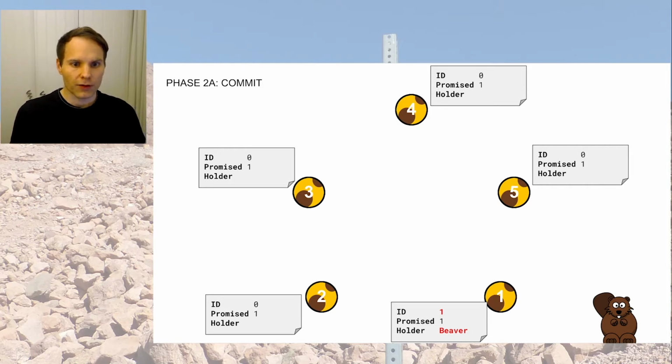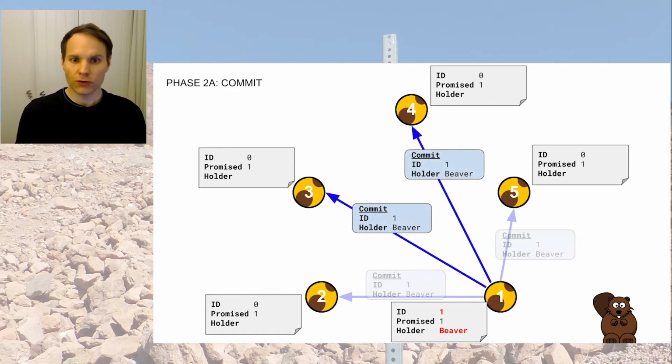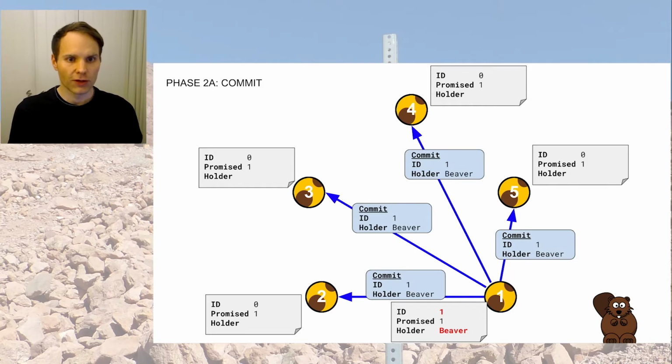And that means for instance number 1 that it can now increase its own ID. So it has been promised that a new round of messages that would have the ID number 1 is likely to go through. And for its internal state for holder, it sets Beaver, because instance number 1 wants to give the lock to Beaver. And then it sends out commit messages to all the other instances, saying ID number 1, that is the one that you promised me before, please commit to have the value for holder be Beaver.